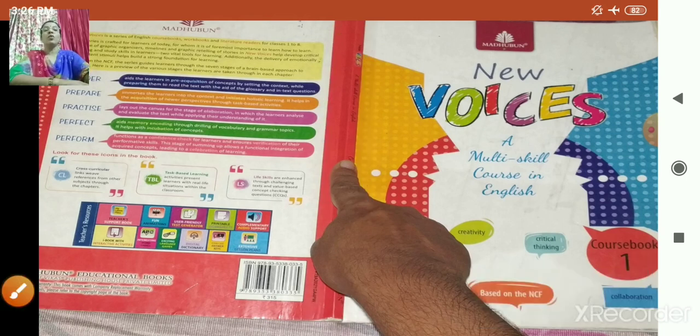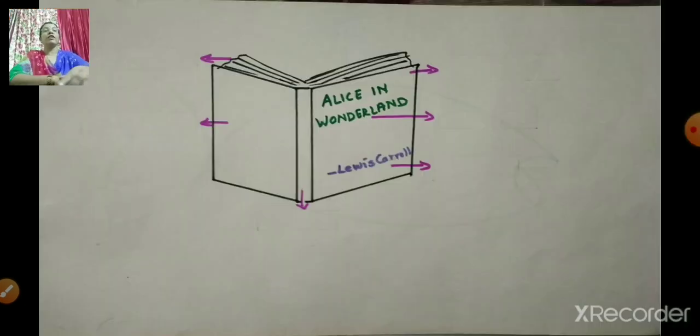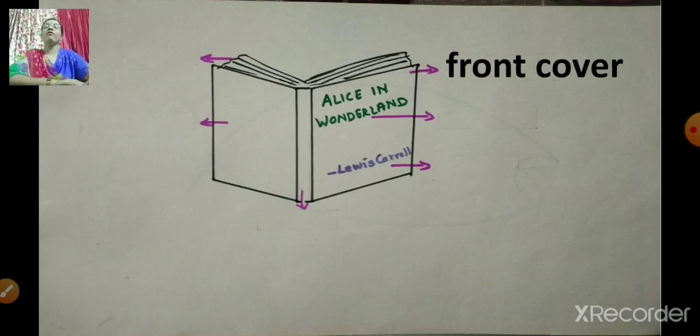Children, now we'll see the different parts of the book all together. Okay. Now can you see the book here? Now we have learned the different parts. We have seen the different parts of the book, and now we are going to see them together. What we have learnt. Now can you see the right hand side first arrow? Okay. Now what is that? Which part of the book is it? Can you tell me? Yes, it is the front cover.